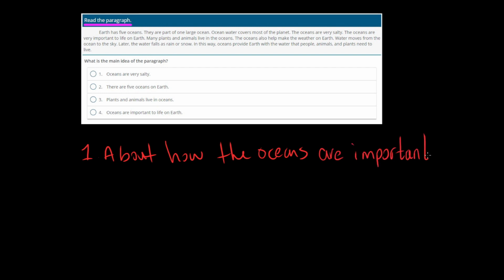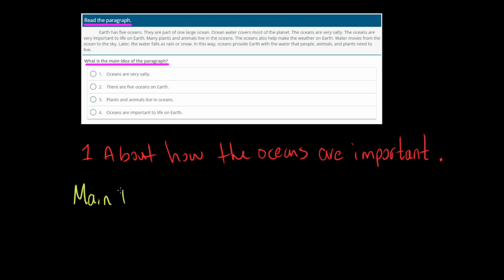Okay? How the oceans are important. That's just something that stuck out to me as I read it. So let's read what our question is that we're trying to answer. It wants us to say, what is the main idea of the paragraph? So let's remember, okay, what is main idea?